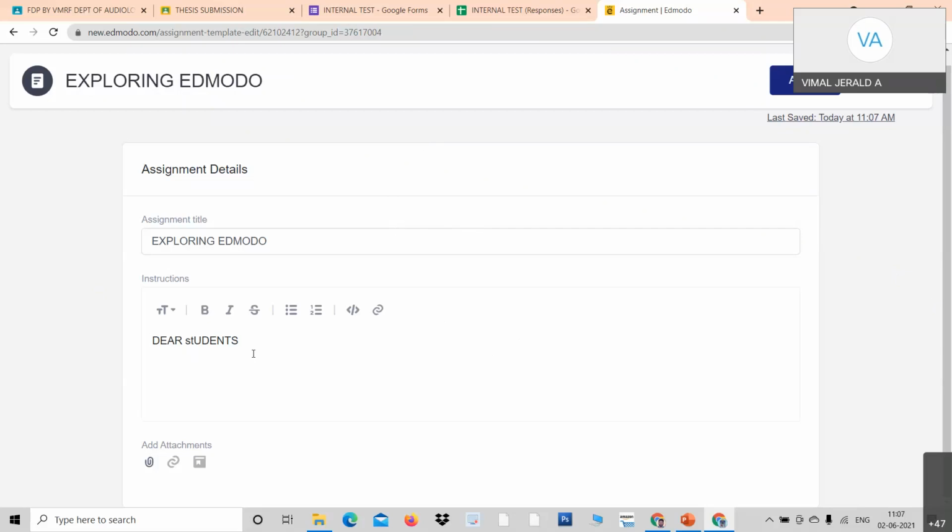You have to clearly specify the instructions to the students. So please instruct. And if you want, you can be very creative in your assignments by attaching a file. You can attach a video, you can attach an audio, or you can attach a picture. Based on that, you can give assignments. See here, attach file. There is an option for attaching files here, either from the local file or from the library. You have got all these options.